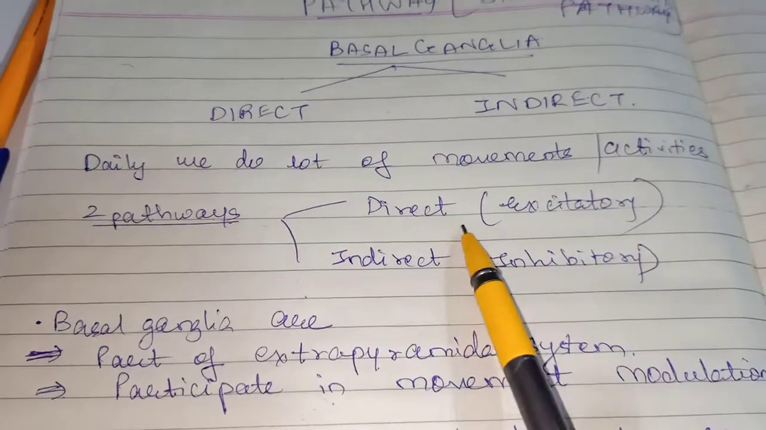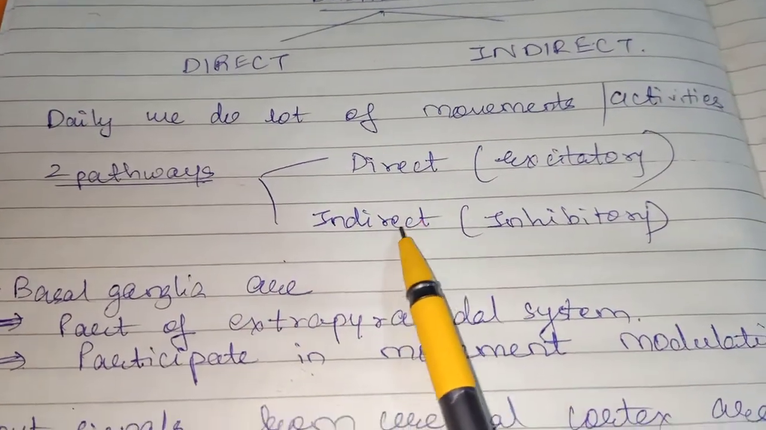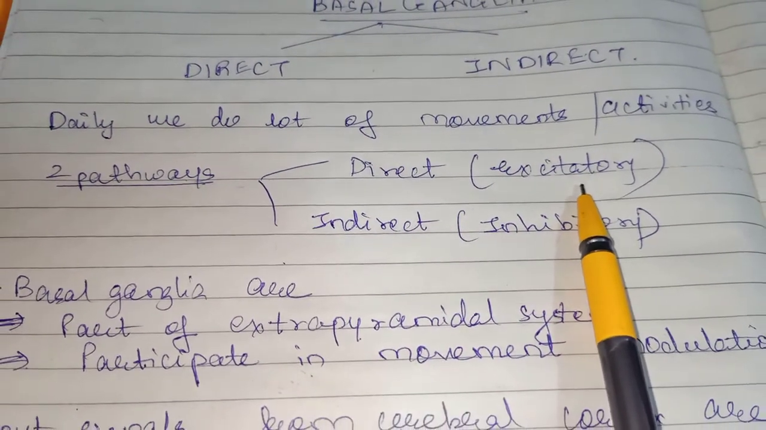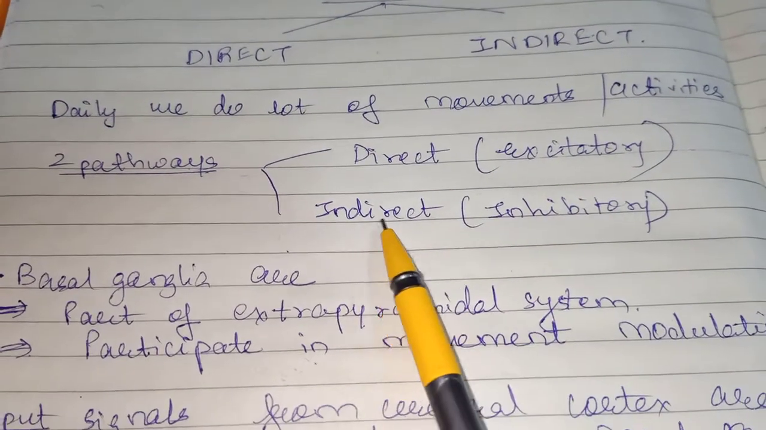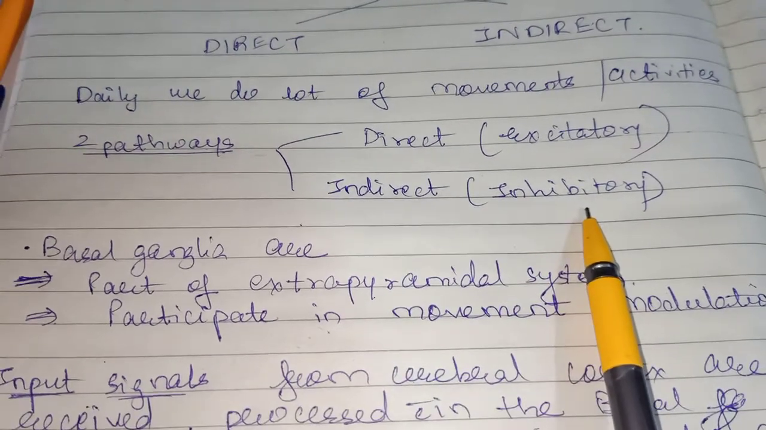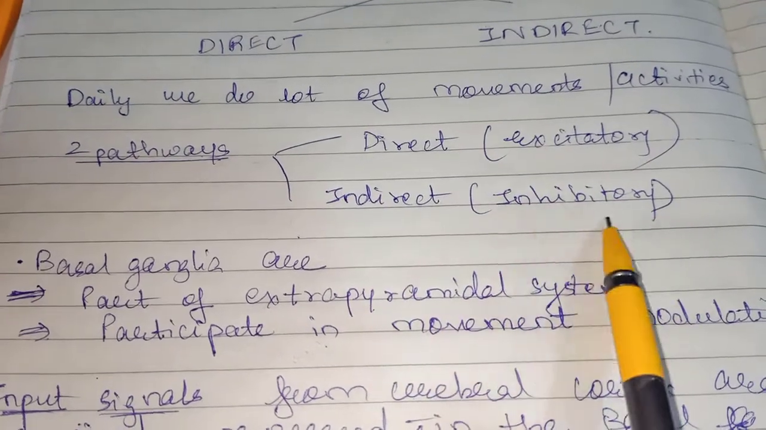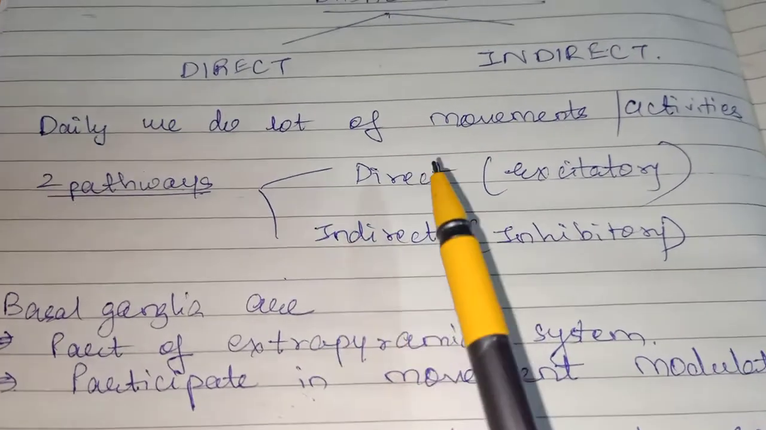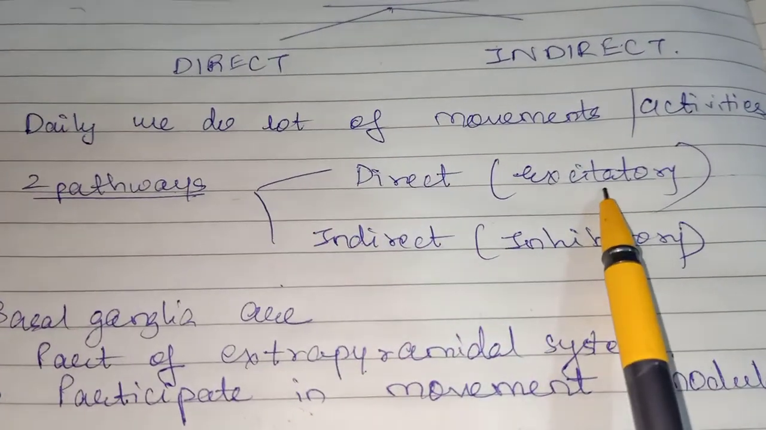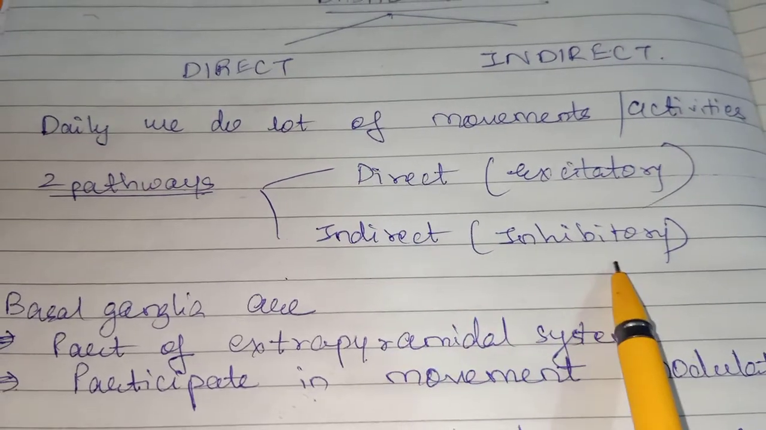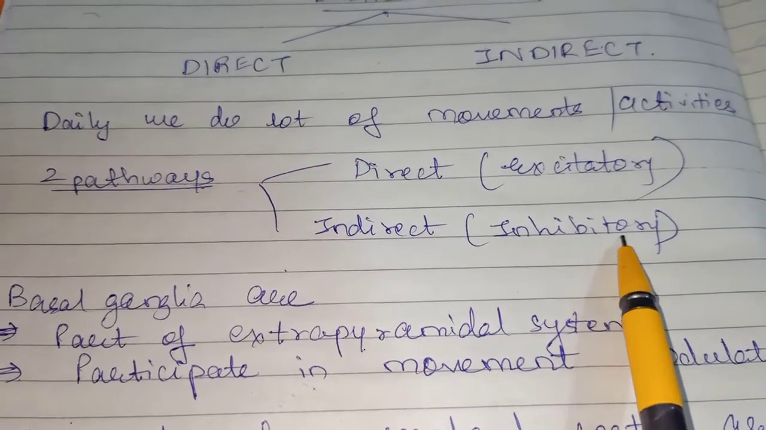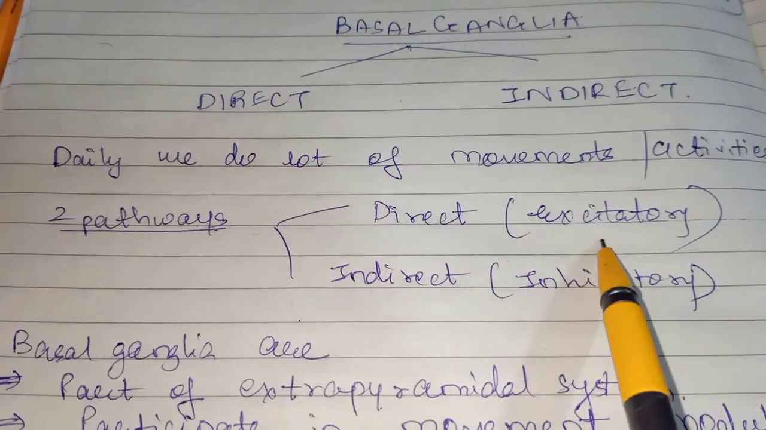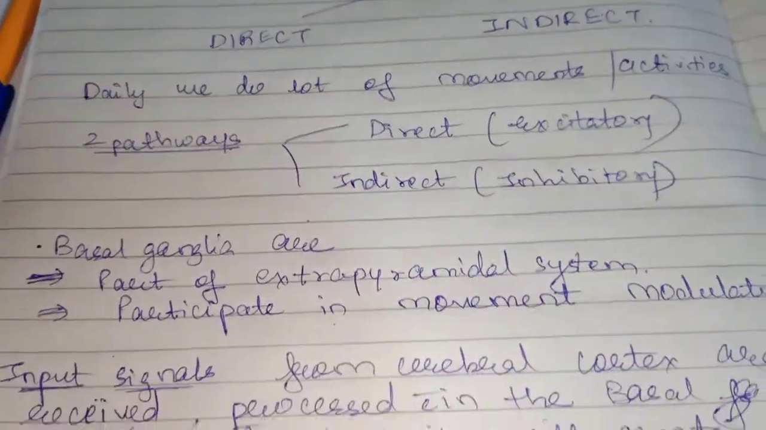Now, two pathways, direct and indirect. The direct pathway is excitatory and the indirect pathway is inhibitory. So please remember this. Each and every word is very important. The direct pathway is excitatory and the indirect pathway is inhibitory. So two pathways, direct and indirect. Direct is excitatory and indirect is inhibitory.